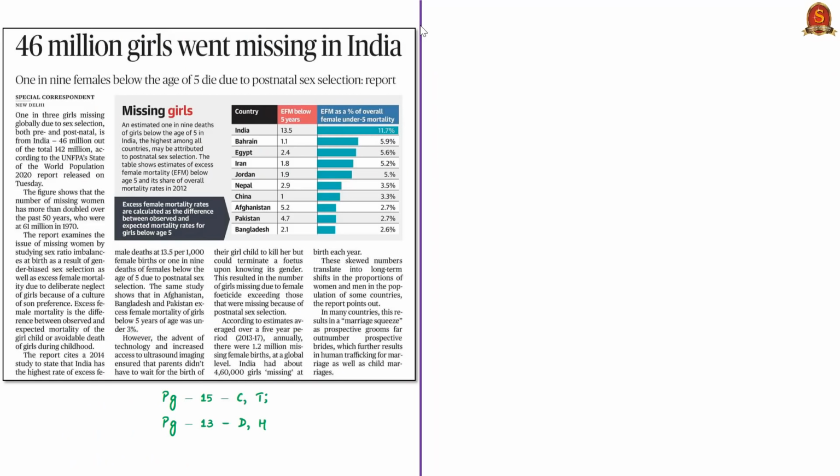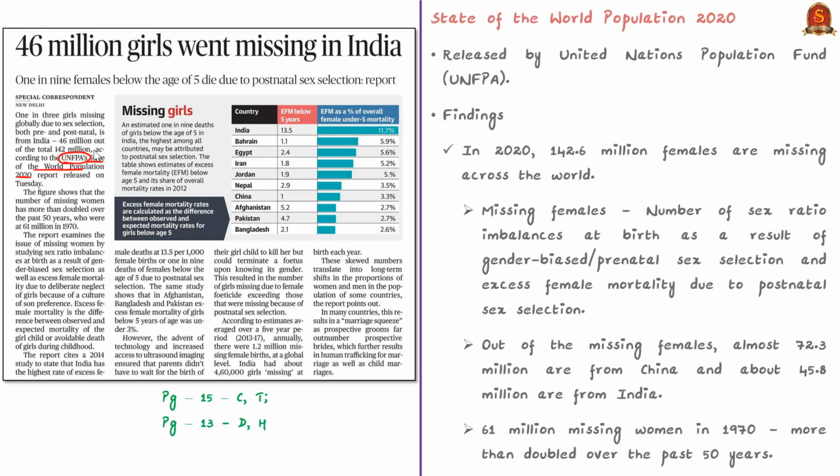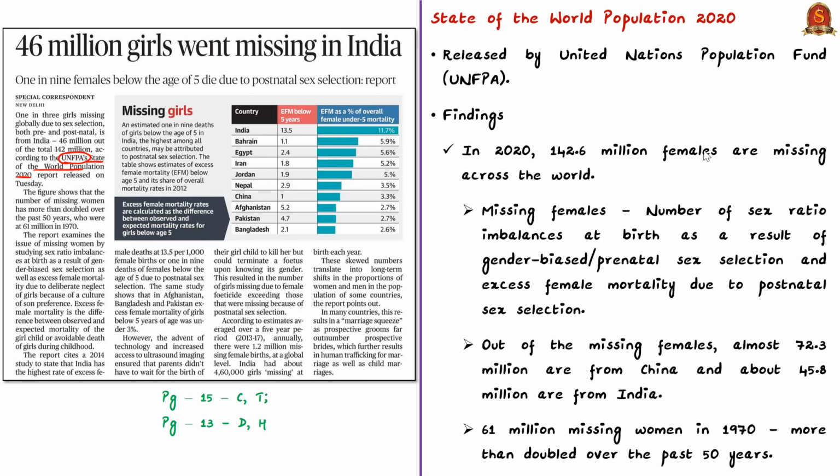This news article talks about the State of the World Population 2020 report released by the United Nations Population Fund. In the analysis, let us see some of the important findings of this report. This report calculates missing females by using the number of sex ratio imbalances at birth because of gender biased sex selection or prenatal sex selection.